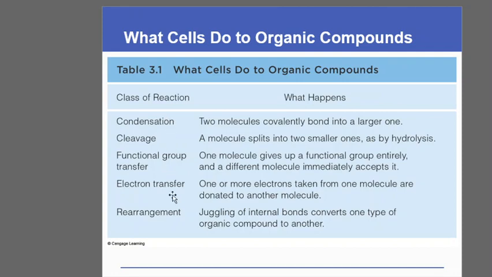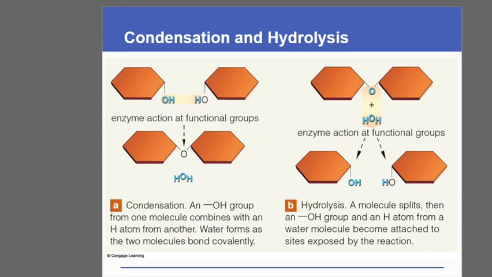So these major types of reactions are seen in a living cell to form the different molecules, and these biomolecules in turn help to carry out a particular function. In the condensation reaction, the HOH is removed in the form of water, and these two molecules are joined. These are two simple sugars having hydroxyl groups. By the process of condensation, this H2O is removed and the two molecules are joined, forming a disaccharide molecule.